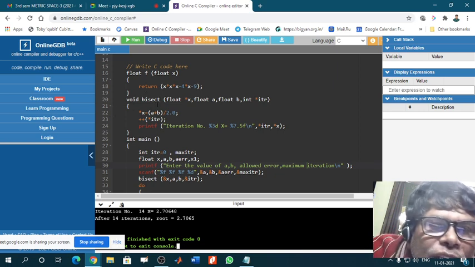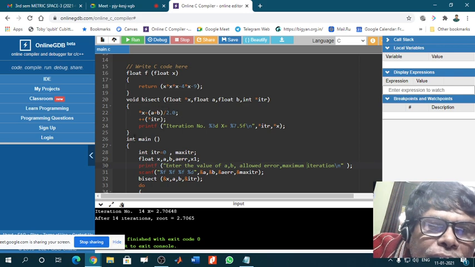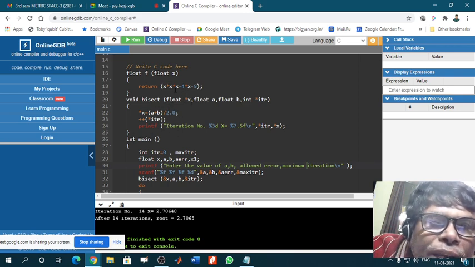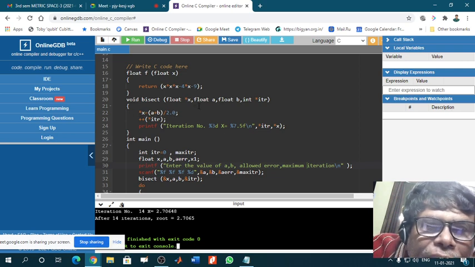So another function uses float star x, float a, float b, int itr. Float star x means the x that is there here, so you have to put that float x here. Now x has been chosen as here. A and b are given, so (a plus b) by 2 is chosen as x. In this way the program runs.